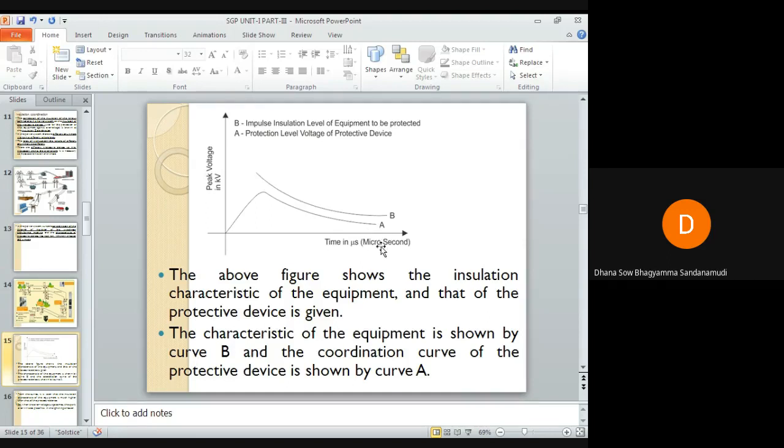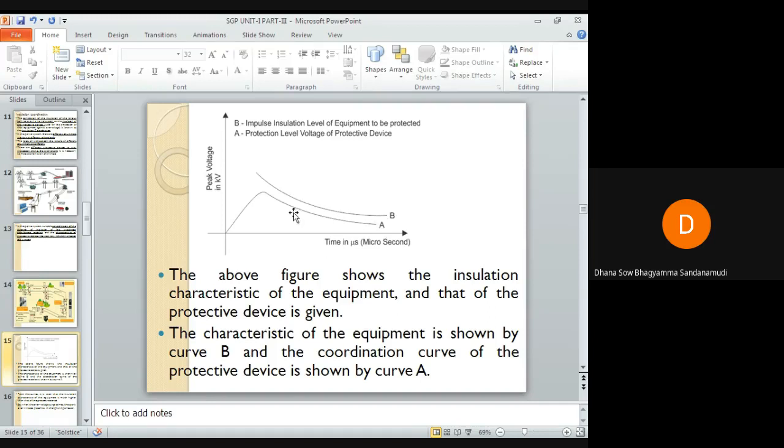A represents the insulation withstand level of the protective device. Curve A represents up to what voltage the insulation of the protective device can withstand, meaning insulation breakdown will not occur up to so and so voltage. Here the x-axis and y-axis scales are not given. If they were, you would get some idea, but it is not required, because the devices will be of different ratings, so I can't take one specific value and tell you in that way.